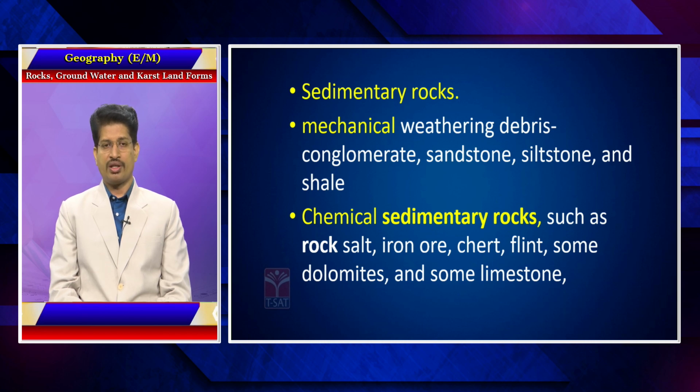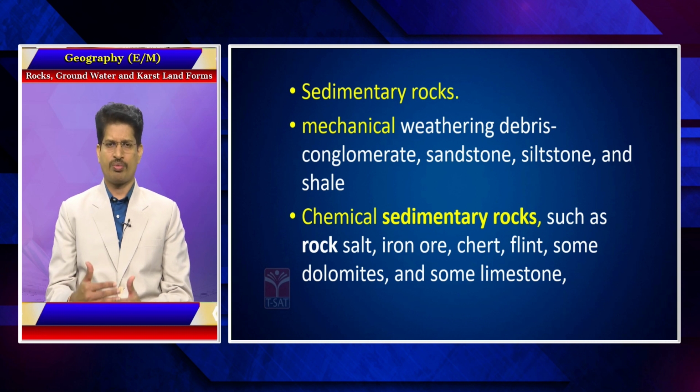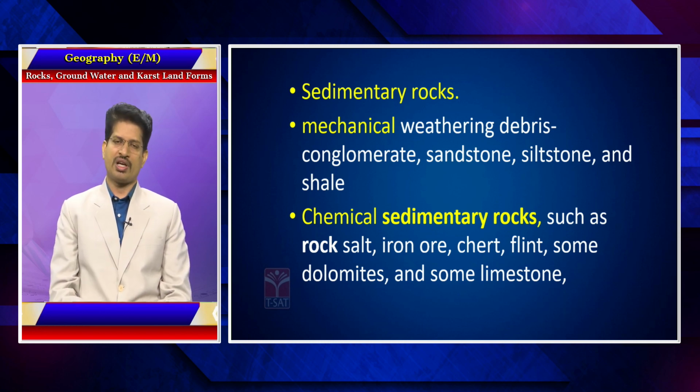Whereas in the case of chemical weathering, there is a change in the chemical composition because the rocks react with carbon dioxide, oxygen, etc. In this process, the chemical composition of the sedimentary materials varies. So, iron ore is formed by reacting with oxygen, etc. Flint, dolomite, and some limestones are classic examples of rocks formed because of chemical weathering.